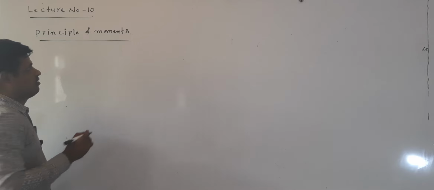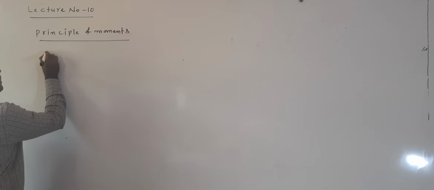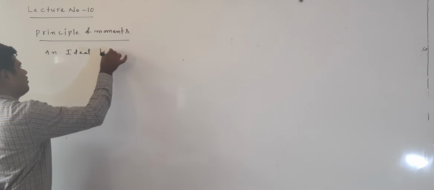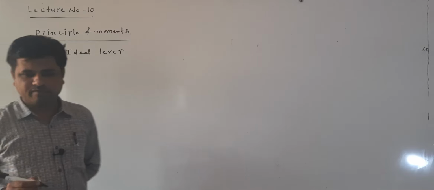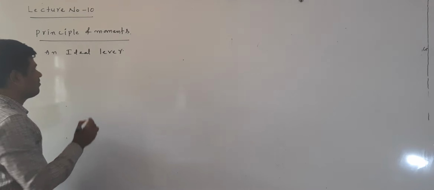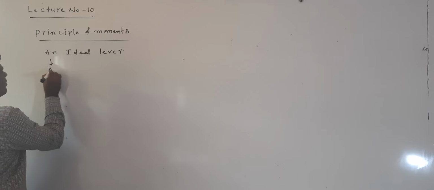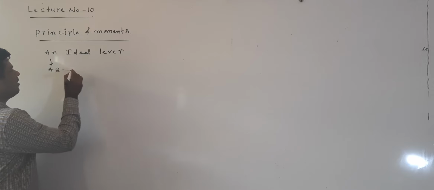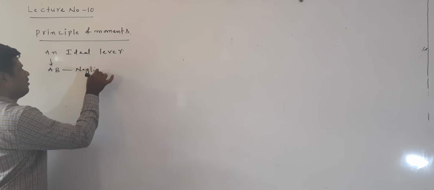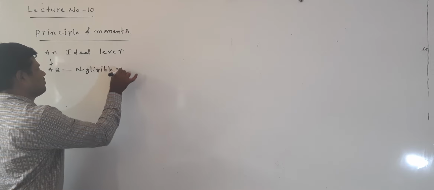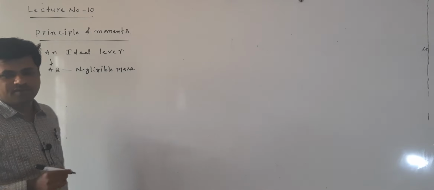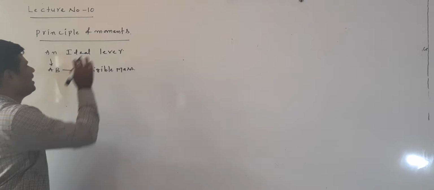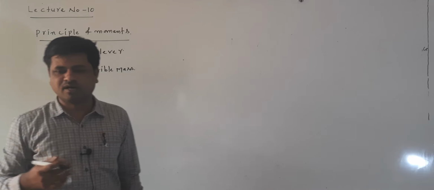Listen here. In this, we consider an ideal lever. An ideal lever is nothing but a rod, which I consider as AB. We will see the diagram next. A rod AB having negligible mass compared to its length is called an ideal lever. An ideal lever is nothing but a rod of negligible mass.